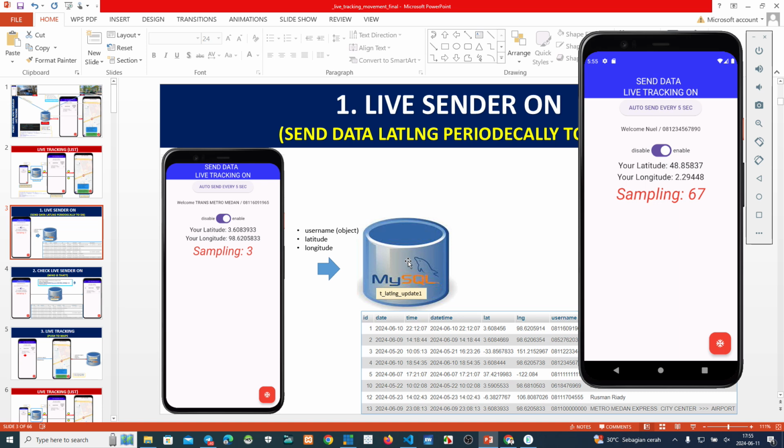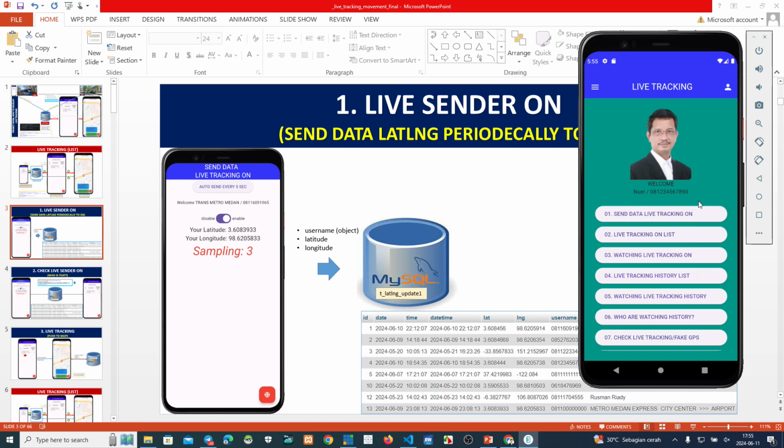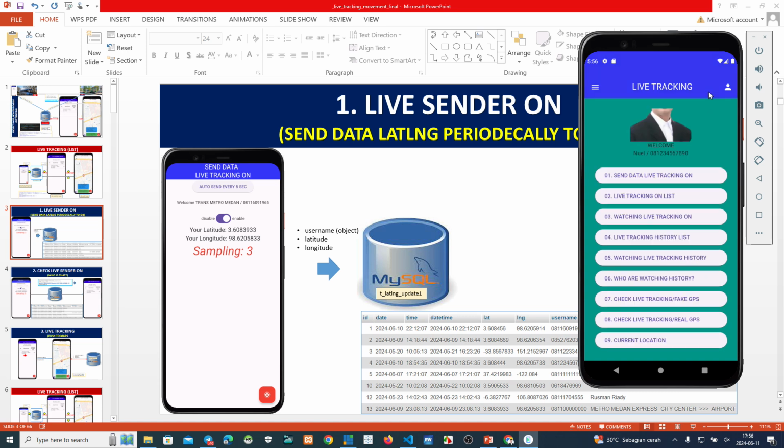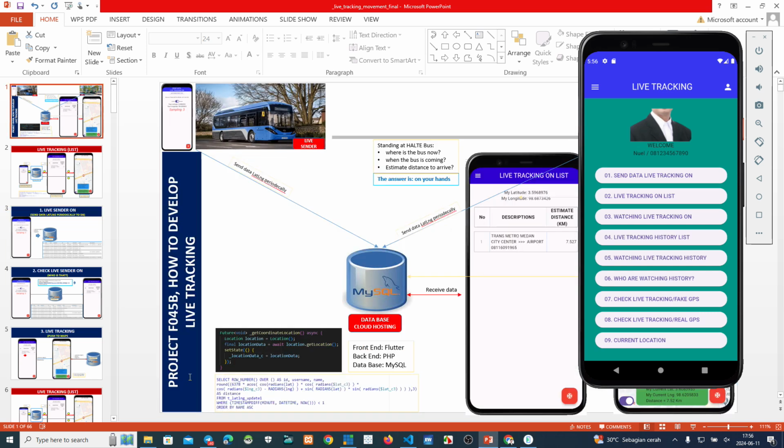Okay, now we close here. Now we continue. Maybe this one we can disable. It's okay. Or back to the main menu. On my application there are so many menus here, but in this case we just want to show you how to develop this live tracking.